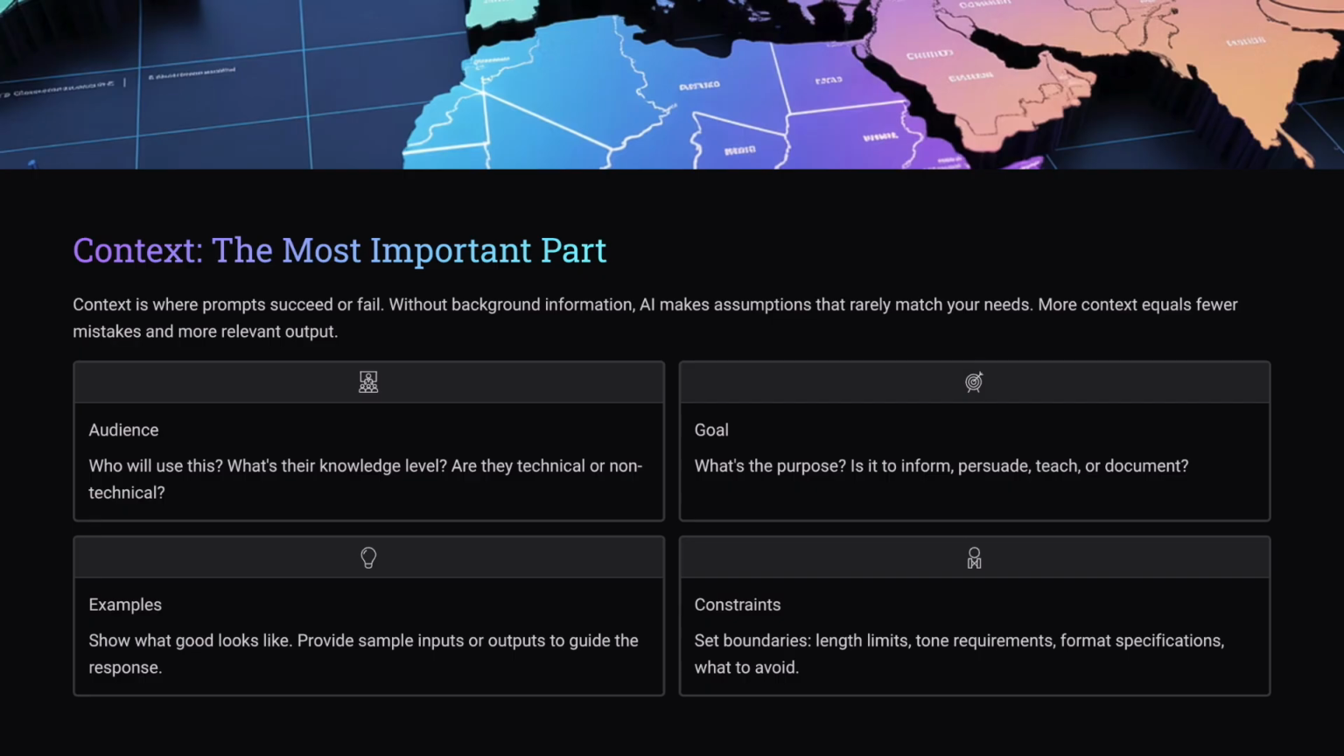Example prompt. You are a documentation specialist. Summarize the following technical spec for a non-technical customer success team. Keep it under 200 words. Use bullet points, avoid code or math, and highlight what changes for the end user. That's rich context. The model now has very little room to misunderstand.